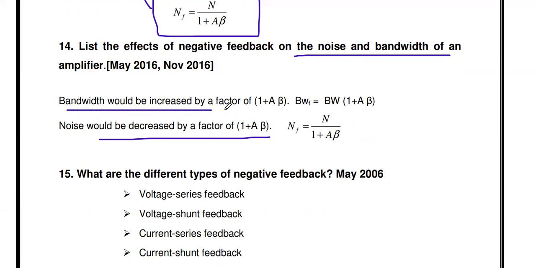The bandwidth of the amplifier is increased by the factor 1 plus A beta. So the bandwidth with feedback is equal to the bandwidth without feedback times 1 plus A beta. If you are introducing negative feedback, the bandwidth increases, which means the frequency response of the amplifier improves. So bandwidth increases, noise decreases. This is also a university question, May 2016 and November 2016.